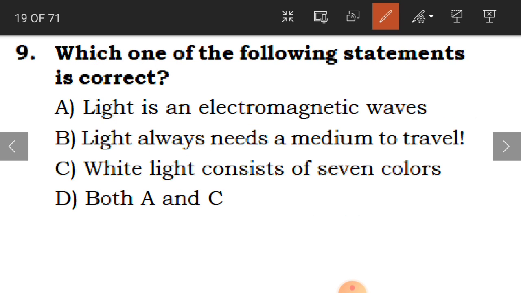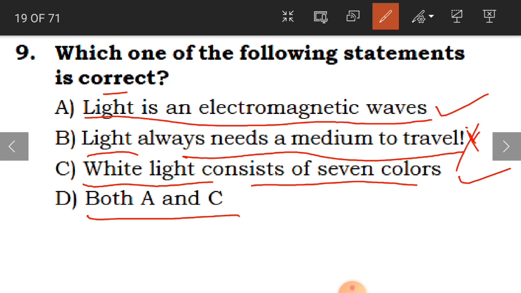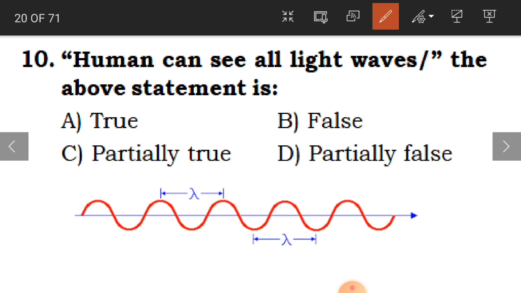Clear, children? Now, ninth one is, which one of the following statements is correct? Which is the correct one? Light is an electromagnetic wave. Okay, this is correct. Light always needs a medium to travel. No, this is wrong, children. Light does not need a medium to travel. White light consists of 7 colors. This is also correct. So both A and C are correct according to that. Clear? Now, this is the right answer.